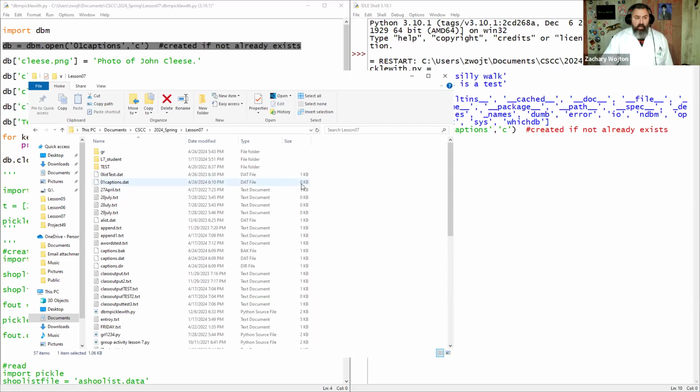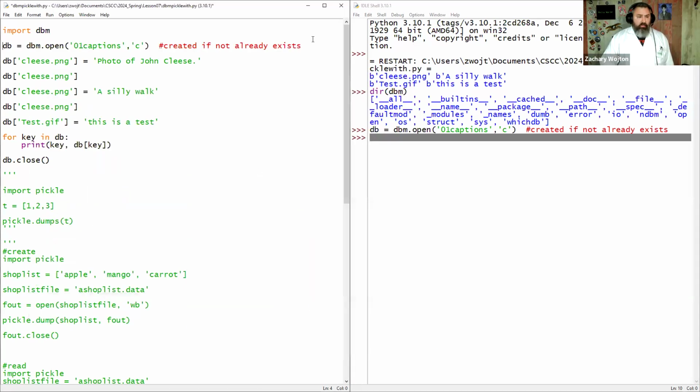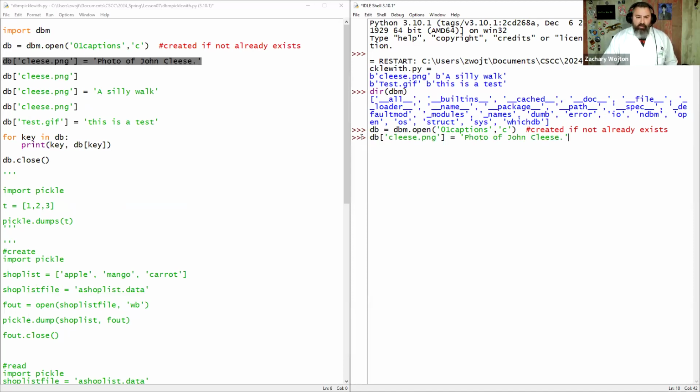That created it. Well, when you create it, it's also open to write to. So let's write to it. It's a lot like a dictionary. So what we'll do here is database, key name, PNG, just a key name or a database item name. Key value, it's a field value, right? So the field is this and the value is this. And we're going to hit enter. And now if we just call the database, you see that it shows that it's a dumb database object, and that's the location in memory.